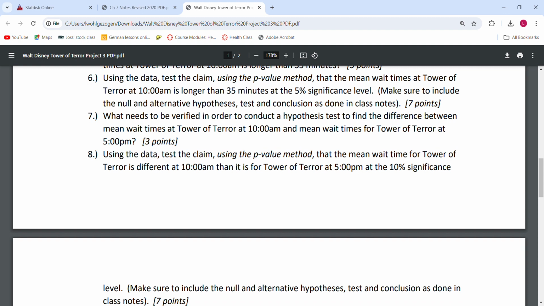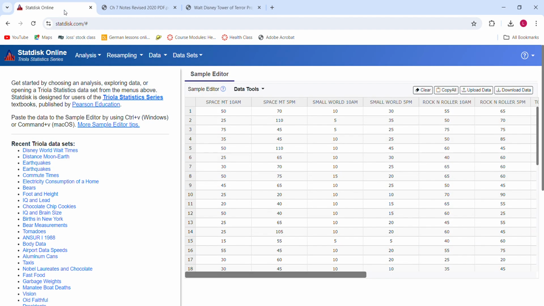Number 6 says use the data, test the claim using the p-value method that the mean wait time Tower of Terror at 10 a.m. is longer than 35 minutes at a 5% significance level. Make sure to include the null and alternative hypotheses, test, and conclusion as done in our class notes. So again, this is another one that does require us to use StatDisk. It is still talking about the mean wait time at 10 a.m. And so I'm going to go ahead and go back to StatDisk.